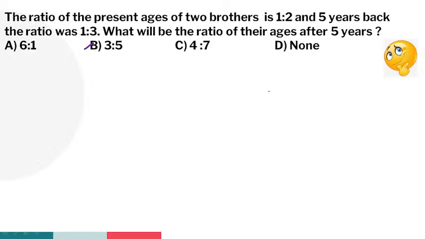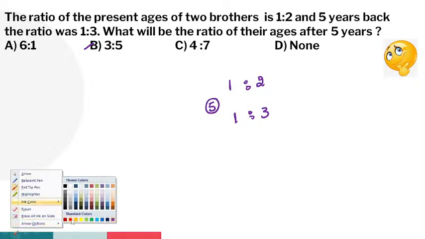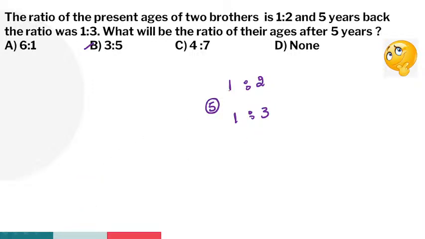Excellent, 3:5. Let me check. No issue, guys. Here I'm going to use the shortcut method. The present age ratio of the two brothers is how much? 1:2, guys. So 5 years back, the ratio is how much? 1:3. I already told you at the start that whether it is after or before, the same shortcut works out. Very good, excellent. So what is the first step? Cross multiplication, check the difference.